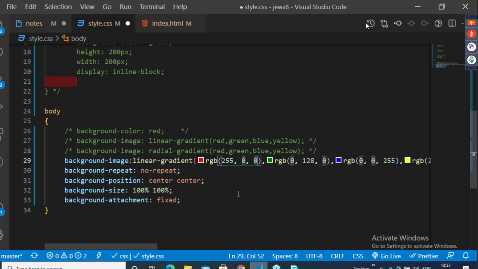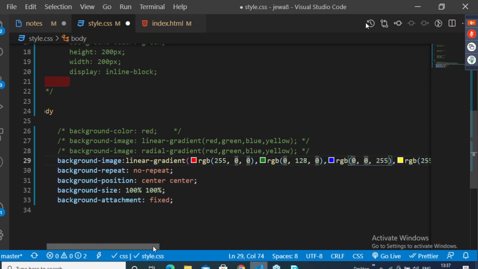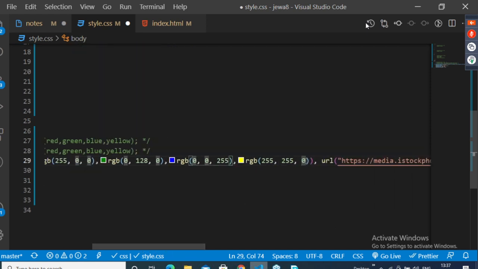Now observe here, RGB, if you pass 255 maximum, it is dark red color. The others are 0, 0, no color. I want only red color. Similarly, for green, you are adding some 128 here, some shade of green color. I don't want red color, I don't want blue color. When you go for blue color, B is 255, dark blue. Yellow color is the combination of red and green color.